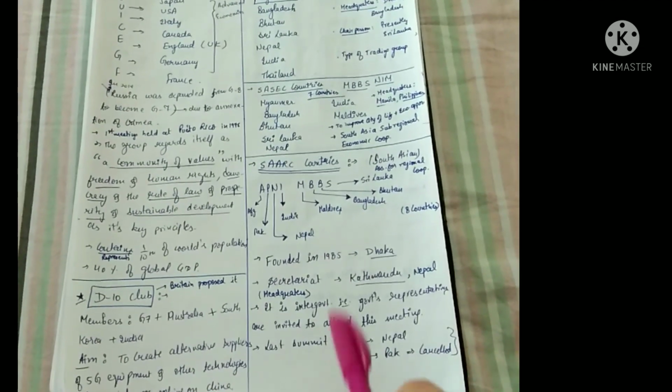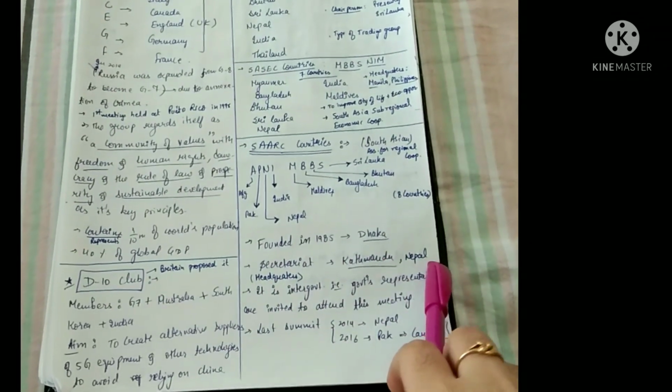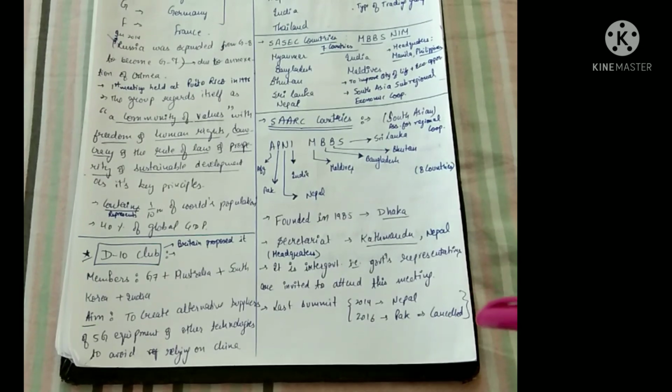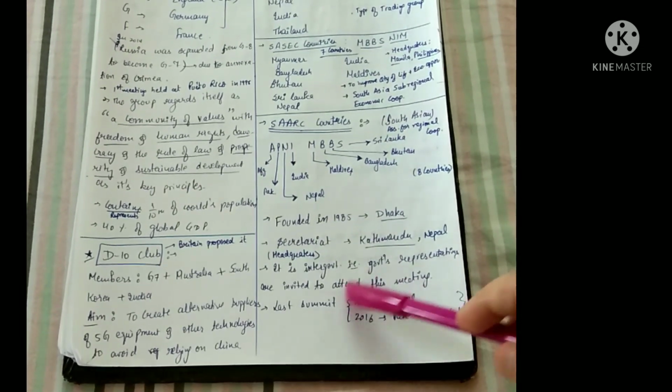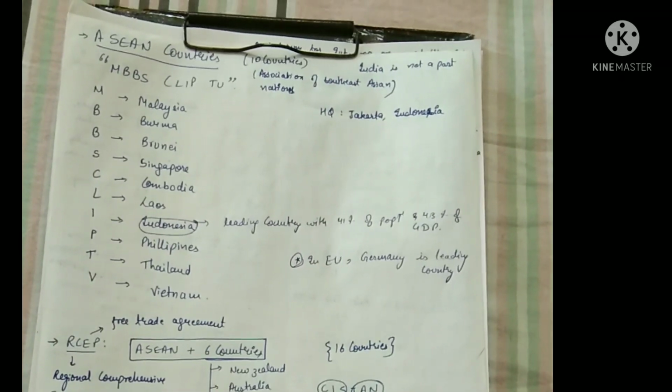SAARC was founded in 1985 in Dhaka and its headquarters are in Kathmandu, Nepal. Actually, guys, its last meeting was in 2016 in Pakistan, which was cancelled, and earlier to it was in 2014, which was held in Nepal. Let's proceed to another one.